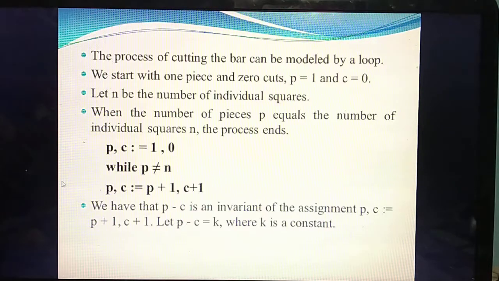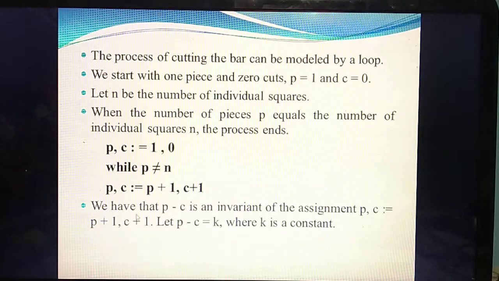Understand? So, P comma C, how are you changing it? P plus 1. When you make a cut, that is, the cut count increases by 1, the value of P also increases by 1. So if you make 1 cut, the pieces increase by 1. If you make 2 cuts, the pieces increase by 2.